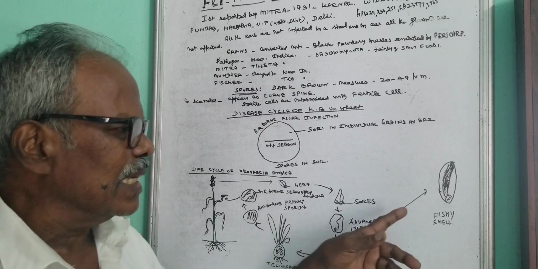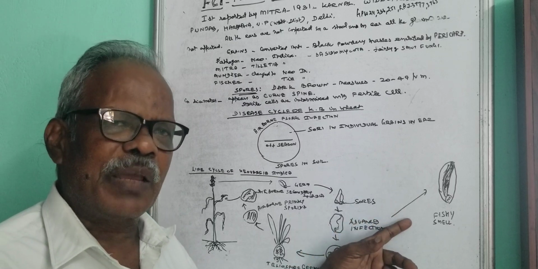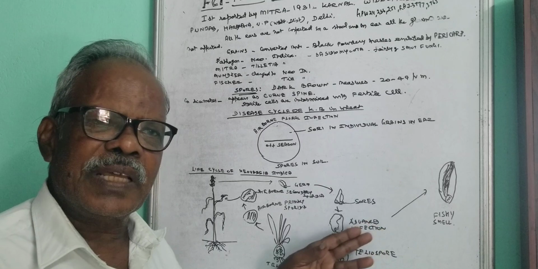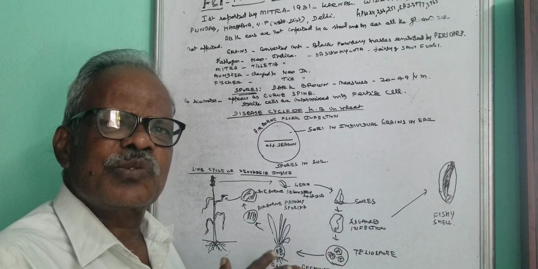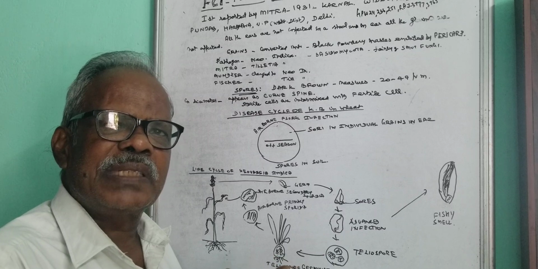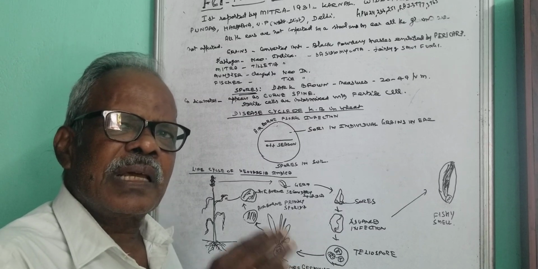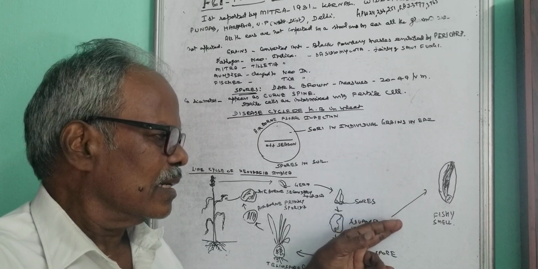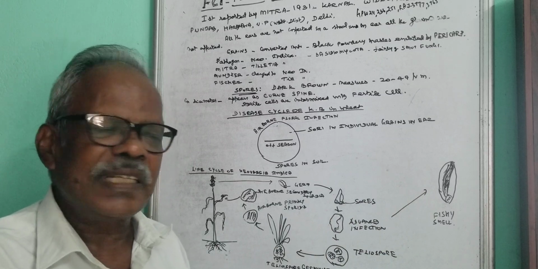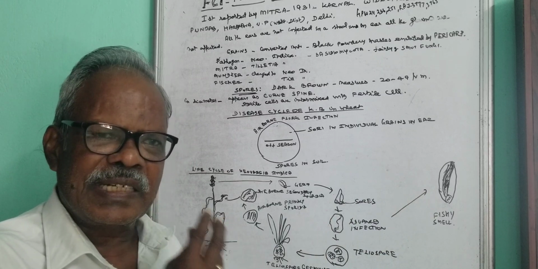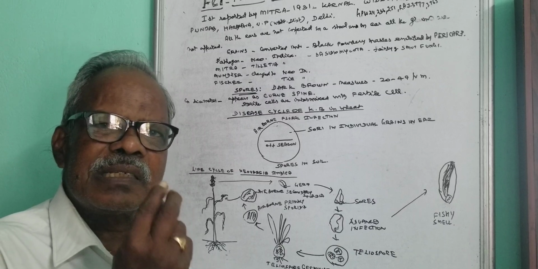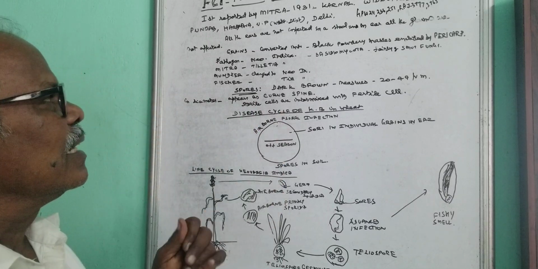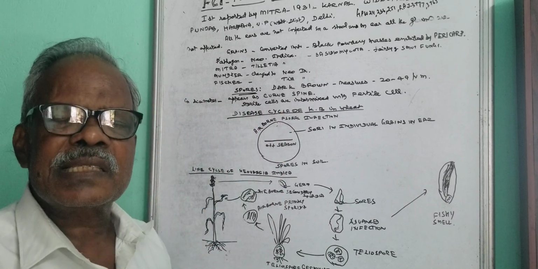The important thing is this is considered on par with damage, so there is a limit for damage. 6% is fixed, and the entire thing being Karnal Bunt is not accepted. The limitation is there, and up to 3% Karnal Bunt may be there. It causes a fishy smell, and when you smell the affected grain, it smells like fish. So this is with regard to Karnal Bunt, a disease of wheat.